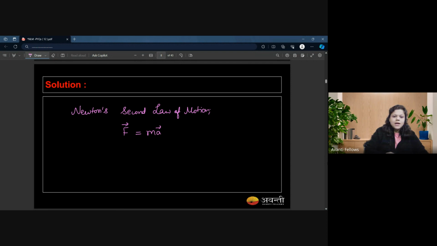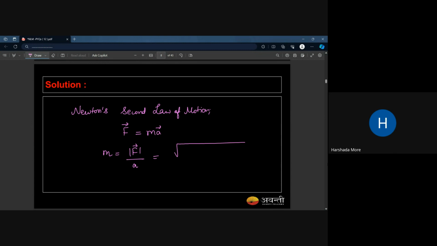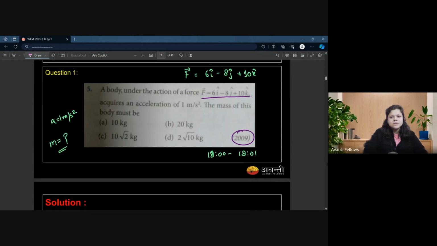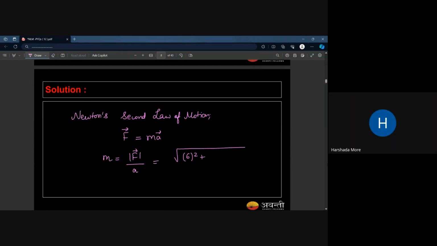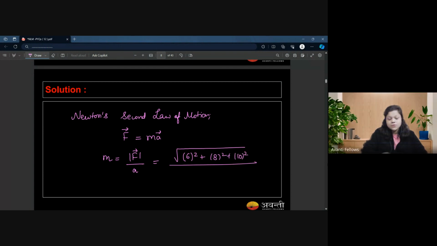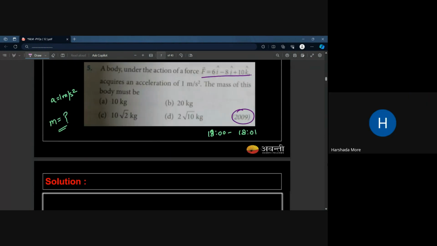Now they are asking you about this scalar quantity, so it would be the magnitude of force and the acceleration. For that, you need to find out the magnitude of this vector. Magnitude of force is always under root x square plus y square plus z square. You add the squares of those coefficients of I cap, J cap, and K cap. So it would become the square root of 6 square plus 8 square plus 10 square, divided by acceleration 1.